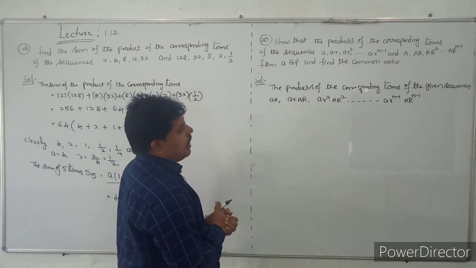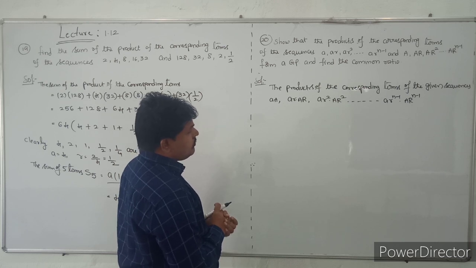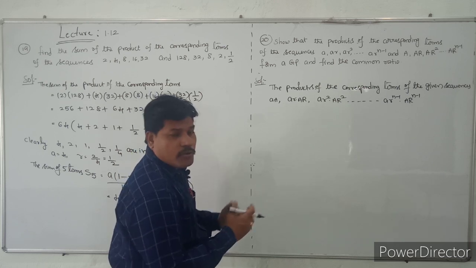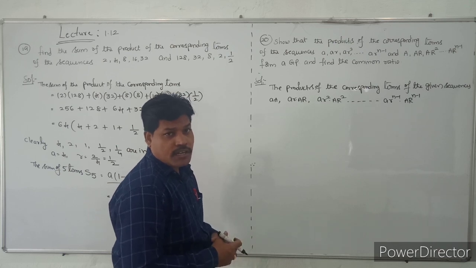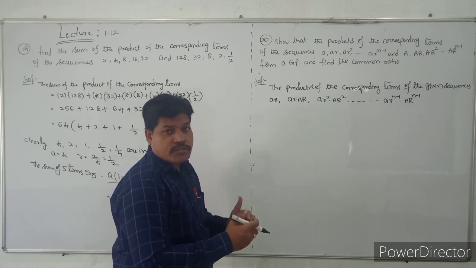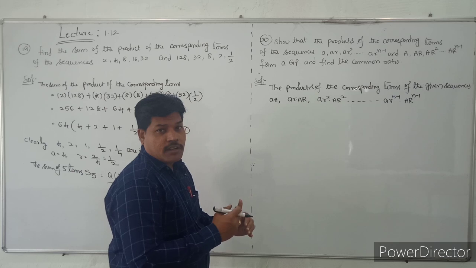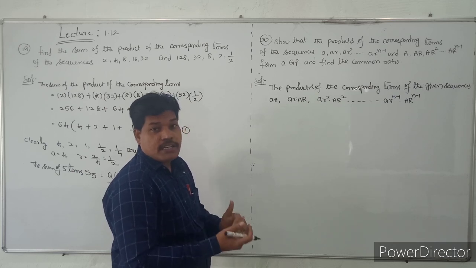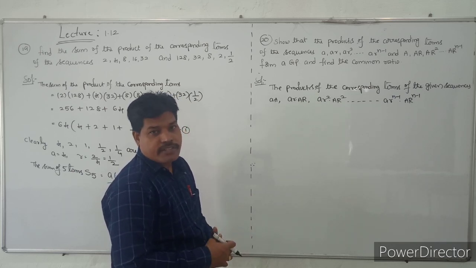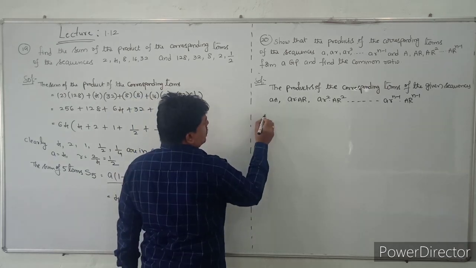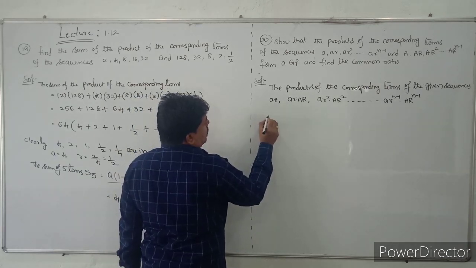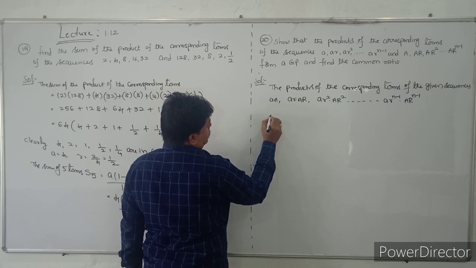So here I am checking whether this is in GP or not. How do we calculate whether the given sequence is in GP or not? You have to show that the ratios A2 by A1, A3 by A2, A4 by A3 are equal. Then we can say that the given sequence is in GP. So first I will take the second term.